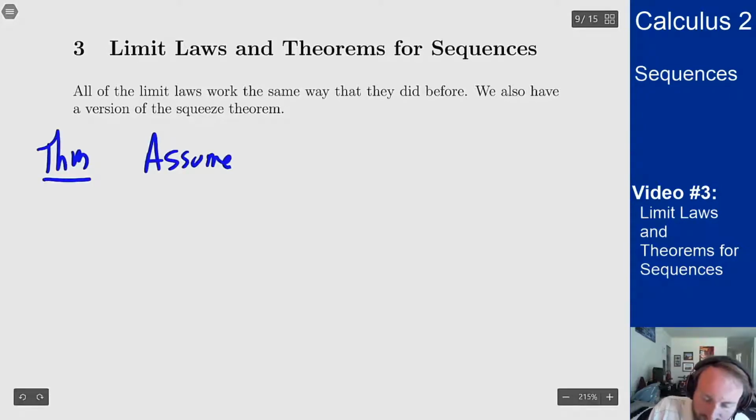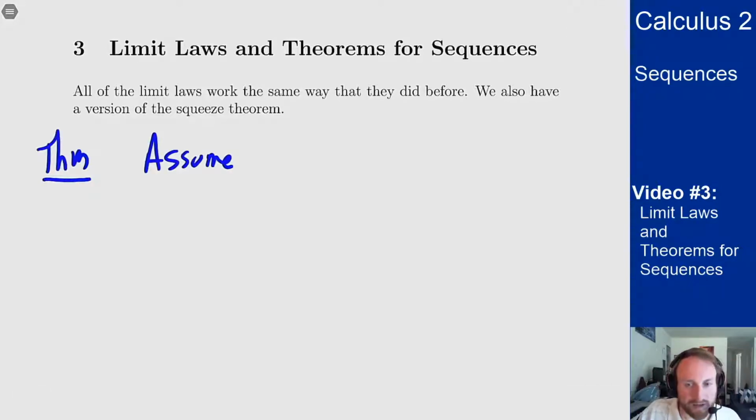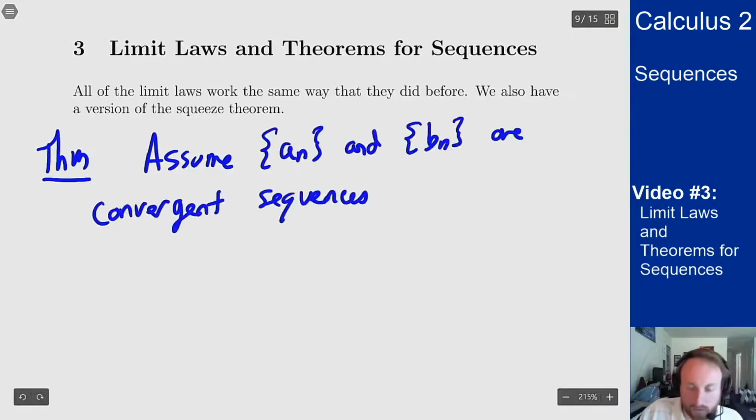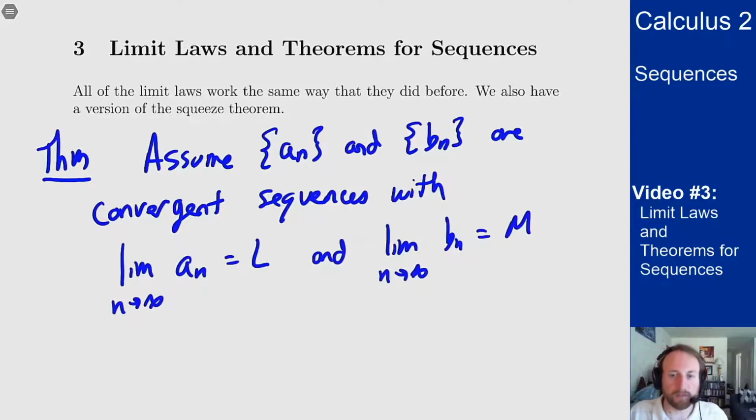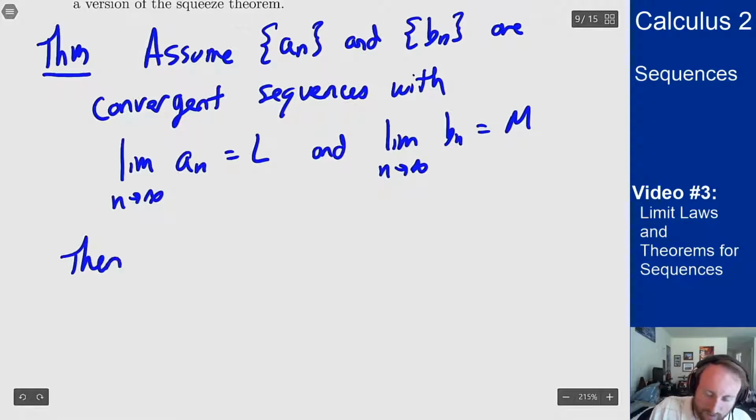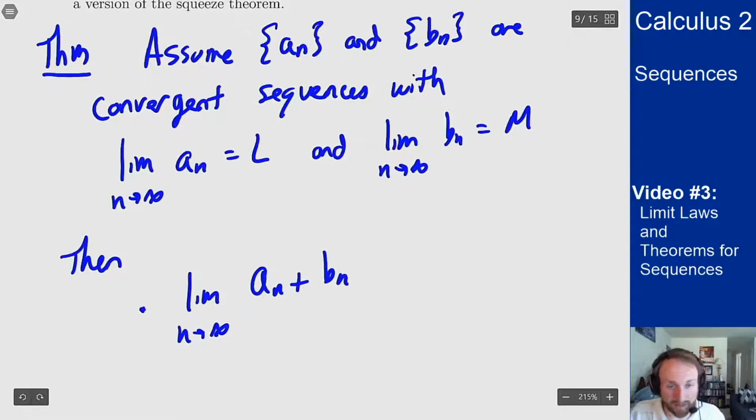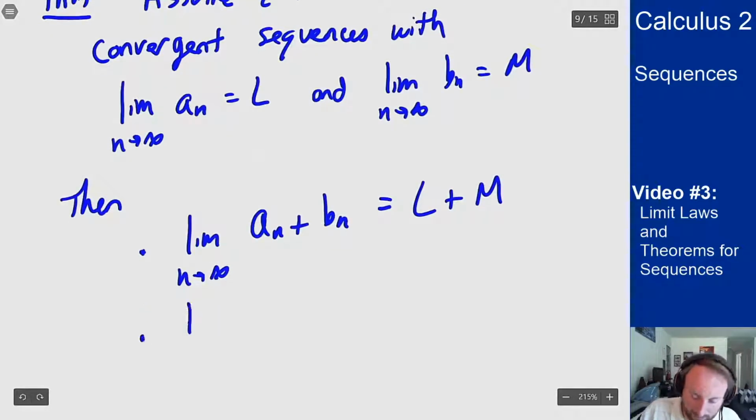So if we assume that we have two sequences, an and bn, that are both convergent, with, say, an converging to L and bn converging to M, then we're allowed to combine these sequences in nice ways that give us the way to evaluate more complicated sequences. So then we know things like the limit as n goes to infinity of an plus bn. I can combine them by adding them, and I get the sum of the limits. I can combine them by multiplying them, an times bn, and that gives me the product of the limits.